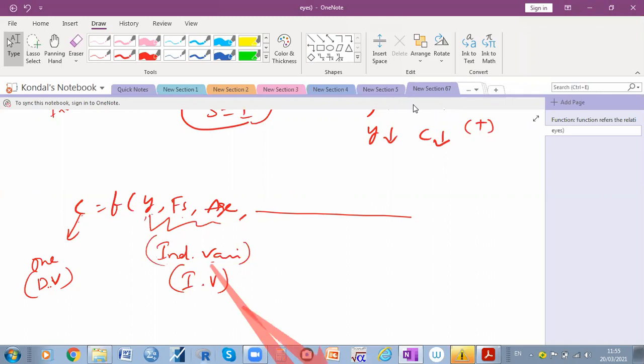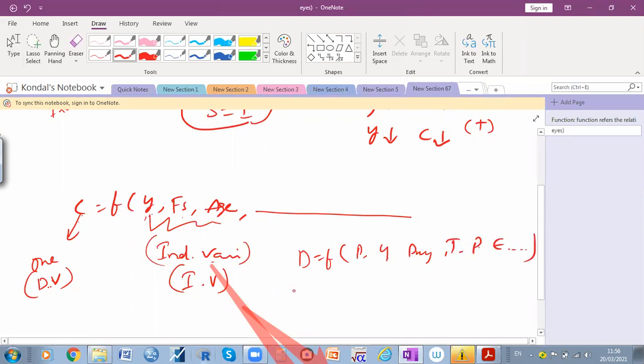So mathematically we should write our economic theories: C is a function of Y, or I is a function of S, or saving is a function of I, or demand is a function of price. For example, D is a function of price, income, price of complements and substitutes, taste, preference, expectations, etc.